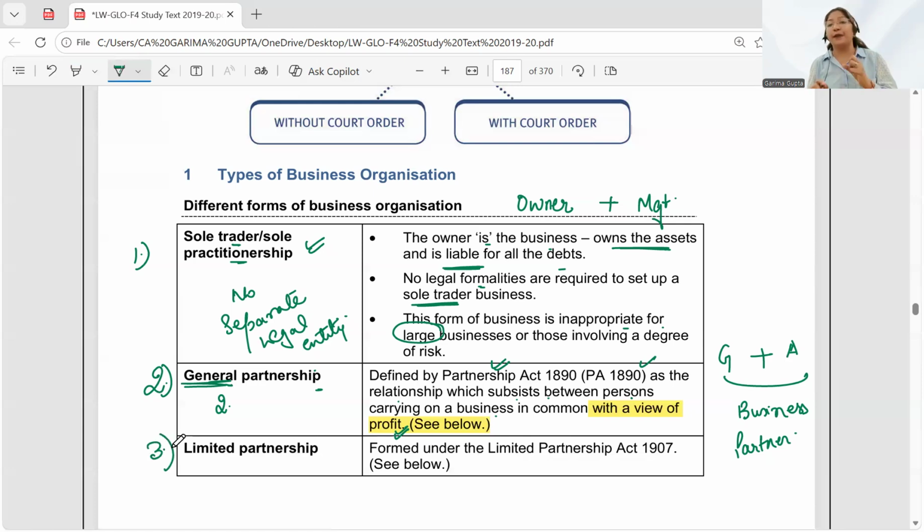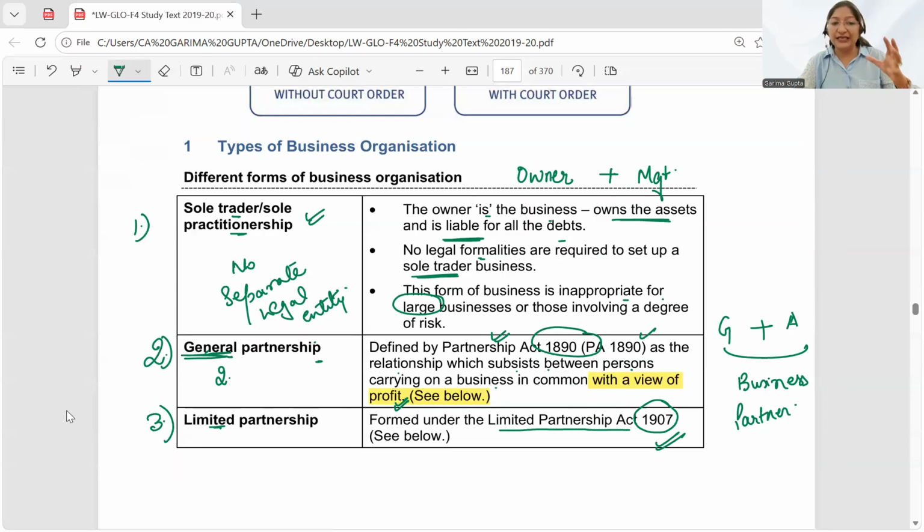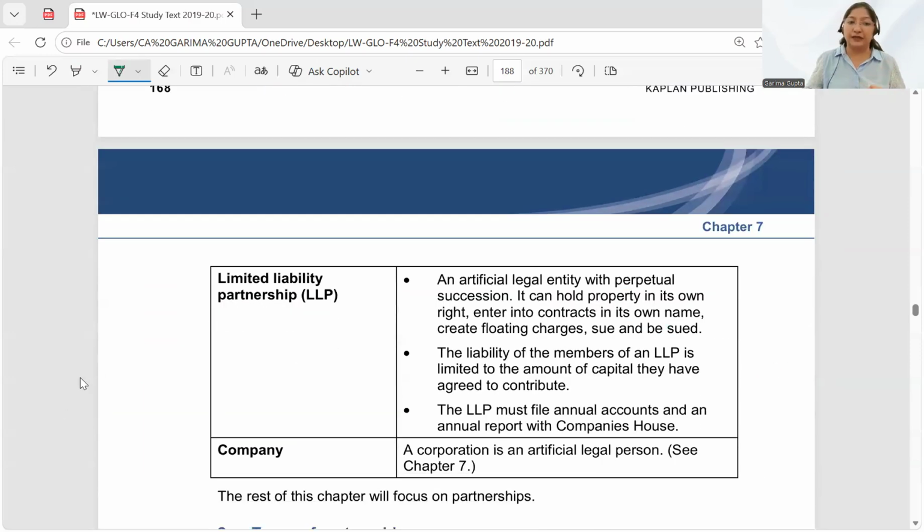The third type, how I can start my business, is a limited partnership. Now, this is also a partnership, but it is formed under the Limited Partnership Act 1907. The General Partnership Act was formed under which act? 1890. However, the Limited Partnership is set up under Limited Partnership Act 1907. There are some differences which we are going to discuss. Okay, but these are the different ways I can start my business.